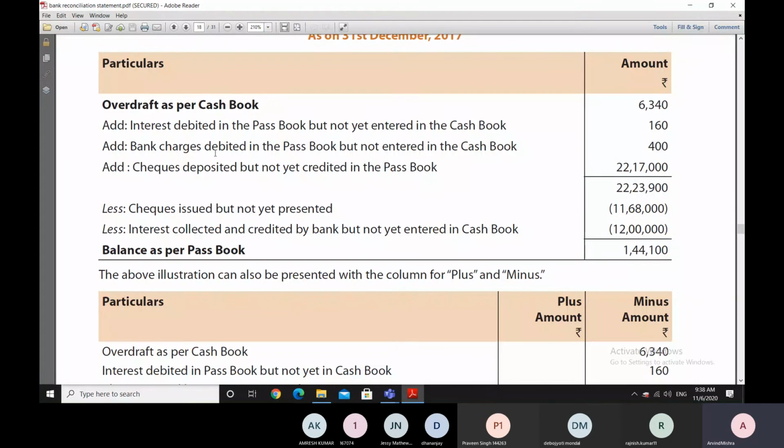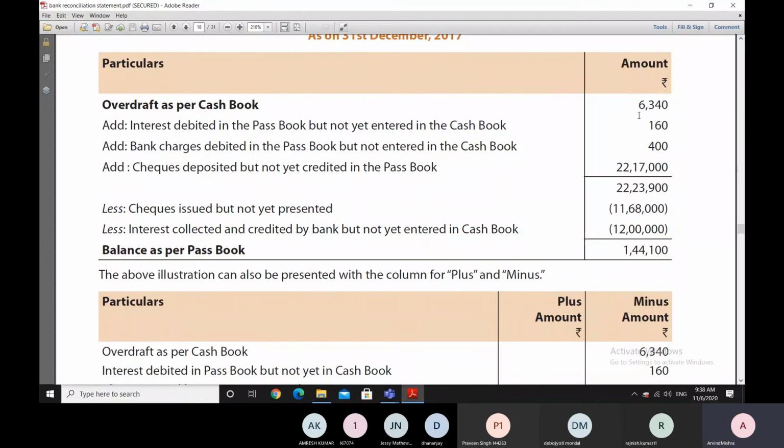Now, the second thing is bank charges, which the bank has made before we entered them, and the bank has entered them in the passbook. So since the bank has entered them in the passbook, our bank balance has reduced further. So bank balance is less by 400 rupees due to this reason as compared to the cash book balance.